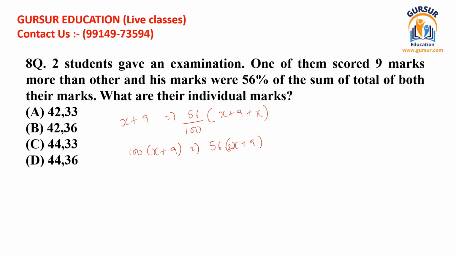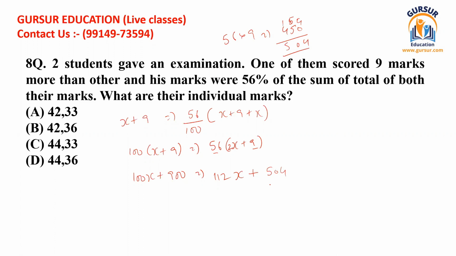Okay, so if we solve all these equations, then what we find is 100x plus 900, and this is 56 multiplied by 2 should be equal to 112, 112x plus 56 multiplied by 9. If I multiply 56 by 9, I should get the value of 504. 504 should be the value here.